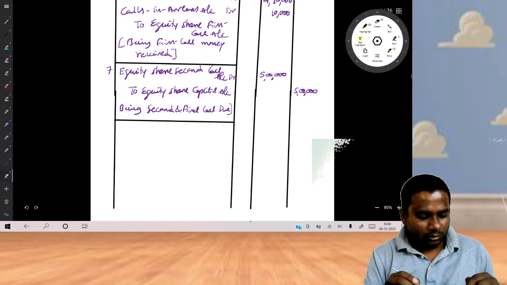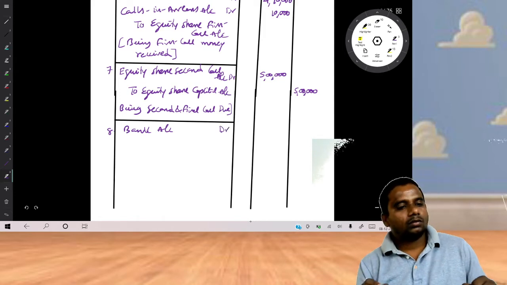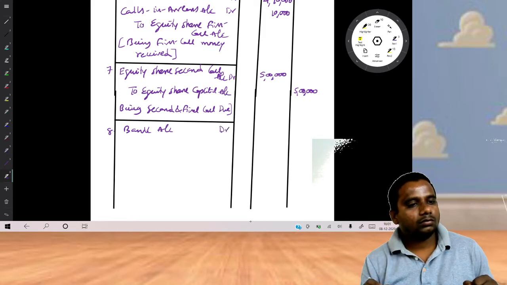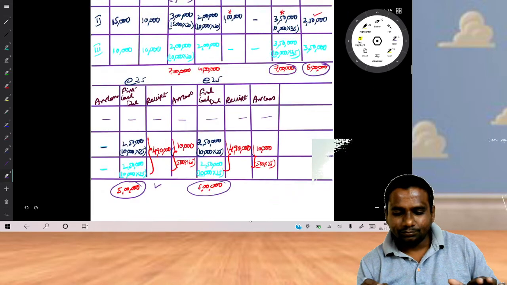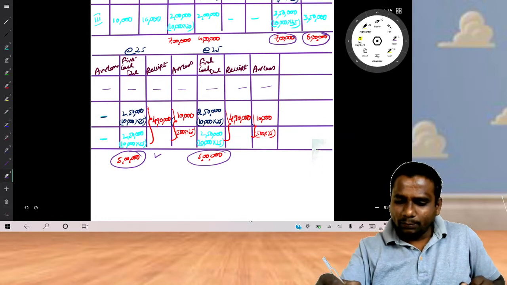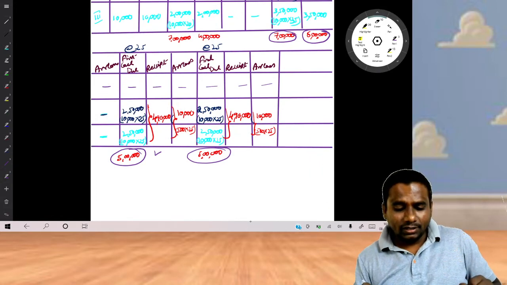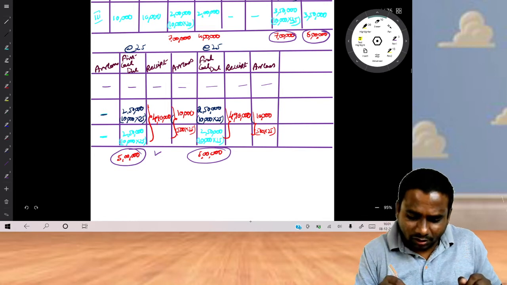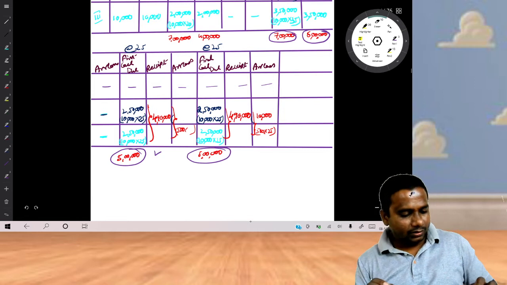So now the receipt entry. Tell me how much amount you are receiving. Just a minute. Go to the amount column once. See, on 500 shares 25 rupees amount is not received. Small calculation error.